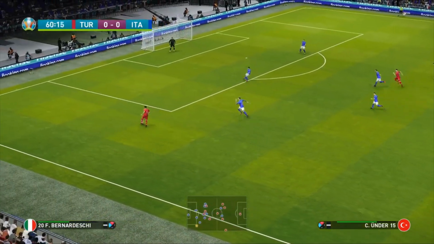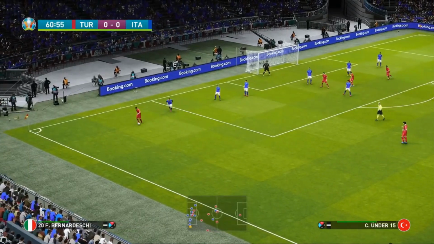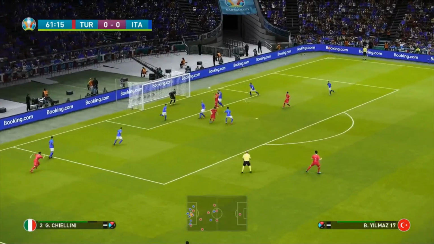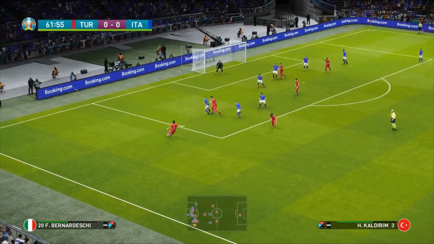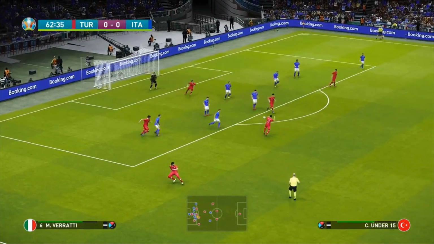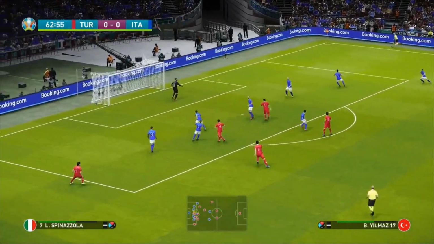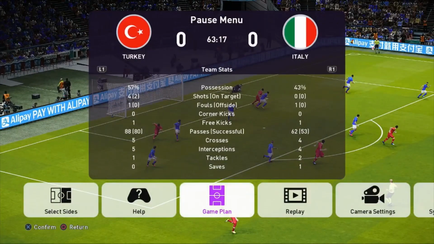Cengiz Under, 60 minutes in. He works the ball, could have gone into the box there. He decides to hold it, whips this one in for the back post for Yilmaz. Drops down to Yakuzlu, back into Calderin. He's blocked. Under, back to Çalhanoğlu. He's blocked again. And a save there by the goalkeeper. A first decent opportunity, and we are going to have a change here.